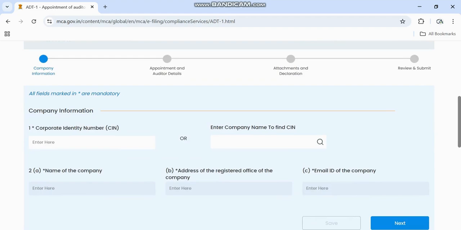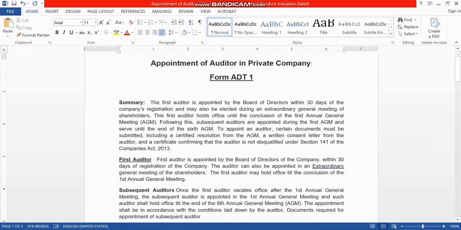Before that, let us discuss some theoretical points. This form ADT1 has to be filed by the first auditor of the company. The first auditor of the company is appointed by the board of directors within 30 days of the company's registration, and if it is not done in a board meeting, then an EGM can be called within 90 days and the first auditor may be appointed.